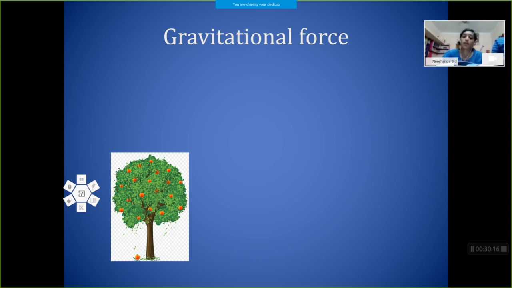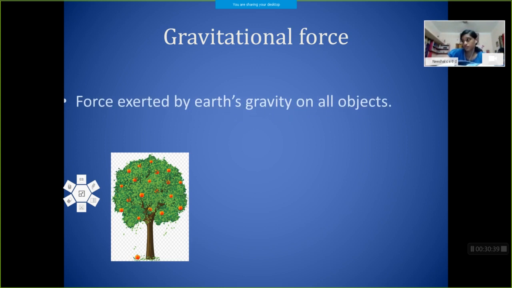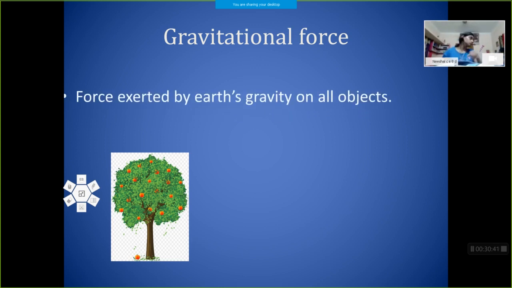Not only the earth can give rise to gravitational force, every object in the universe attracts every other object. That is called the gravitational force. Likewise, the earth also can attract objects. This also comes under non-contact forces.